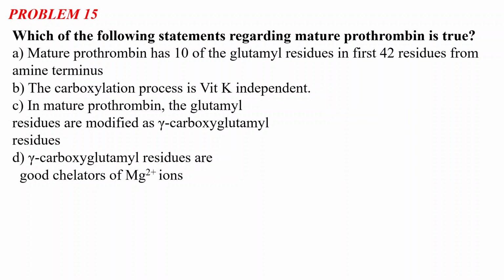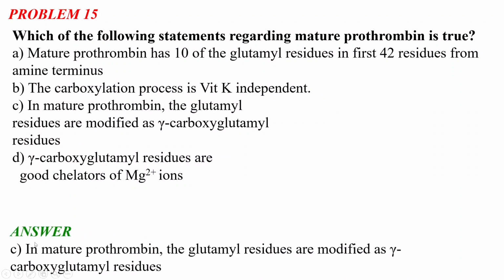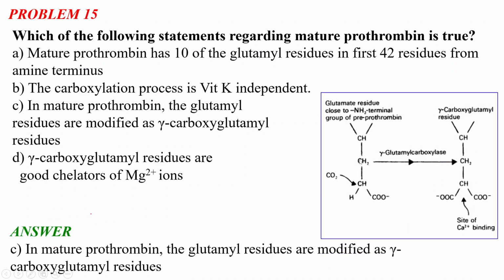So what will be the correct statement regarding mature prothrombin? It is option C. In mature prothrombin, the glutamyl residues are modified as gamma-carboxyglutamyl residues. So this is the reaction. Okay. So why the first option?